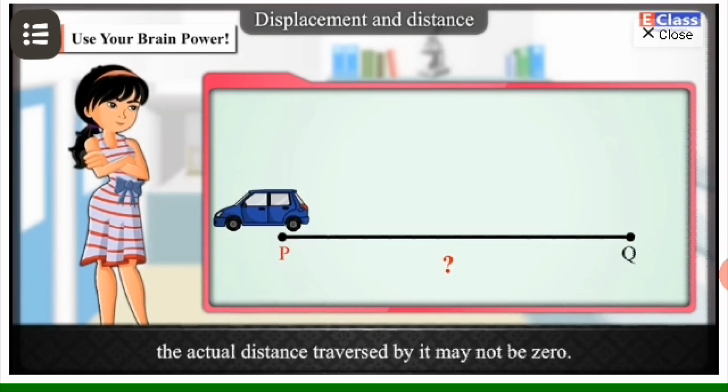The second question is of the car. The distance travelled by the car is distance PQ plus distance QP, which is equal to 360 meter plus 360 meter, which is equal to 720 meter, but the displacement is 0 meter. That is, the distance travelled is 720 meter, but the displacement of the car is 0 meter because it returns to the initial position again.